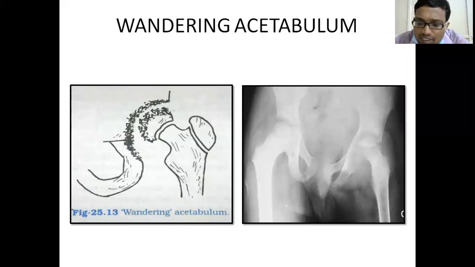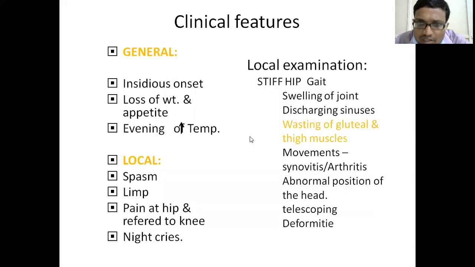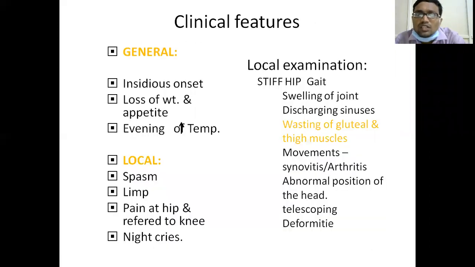This is called a wandering acetabulum. This picture I have told, fibrous ankylosis. This hip joint is ankylosed, that means complete absence of joint.